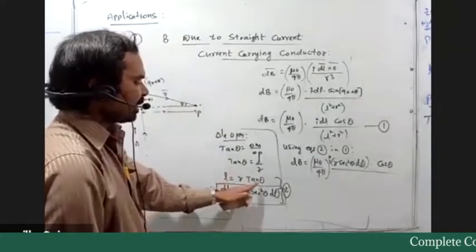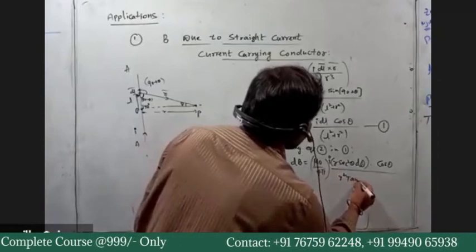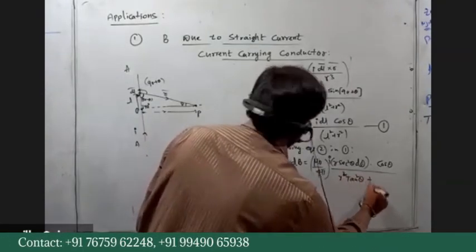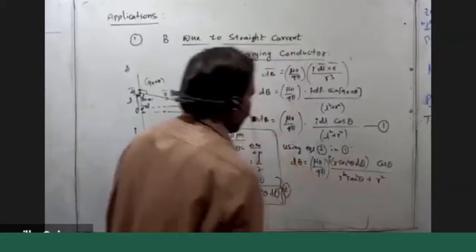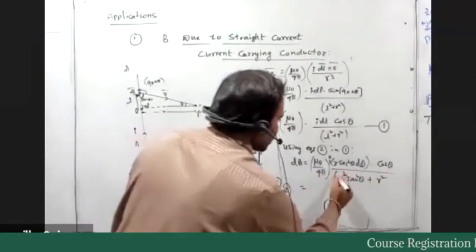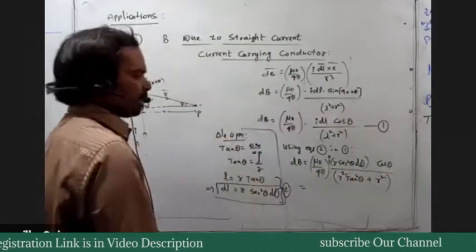L is equal to R tan theta, so L square is equal to R square tan square theta plus R square. Then further simplification in the denominator.